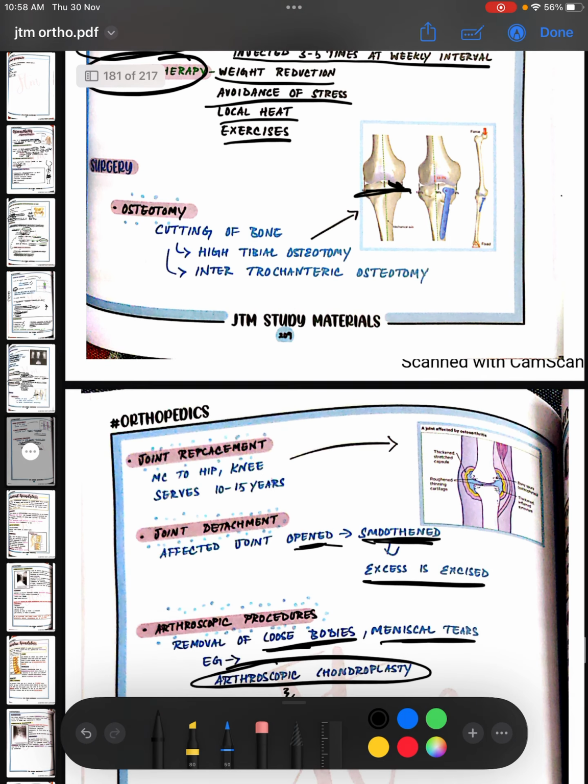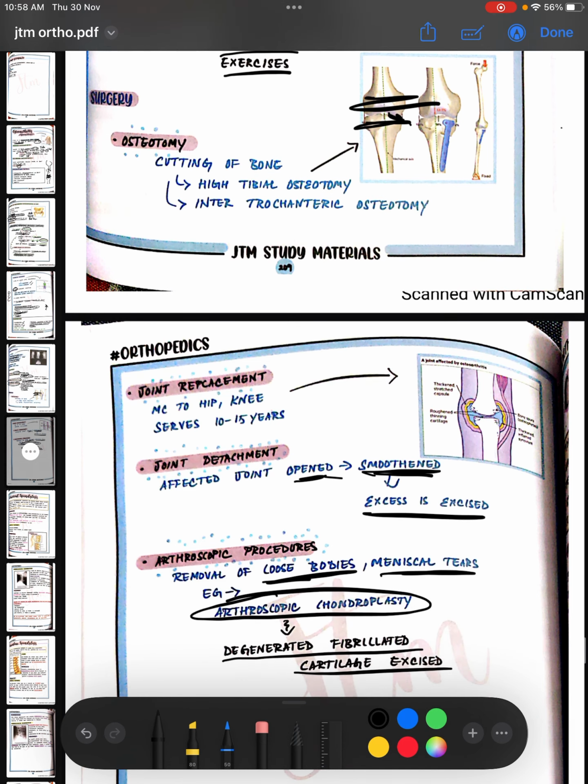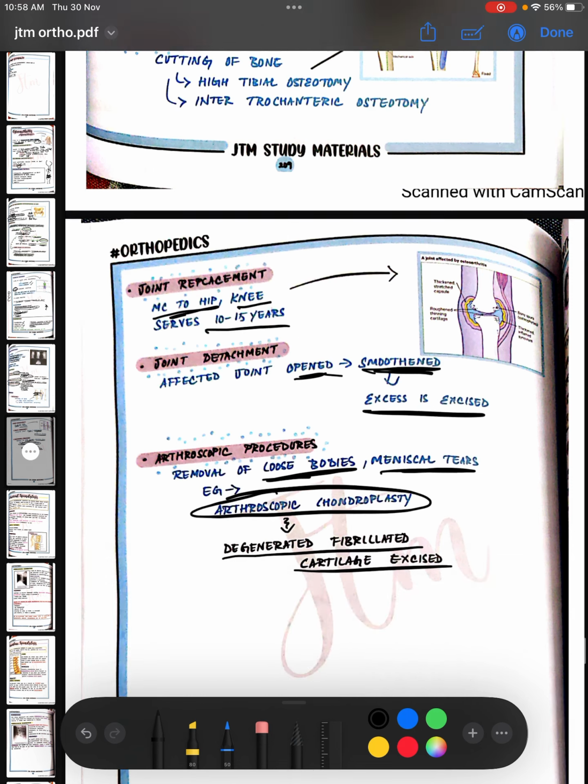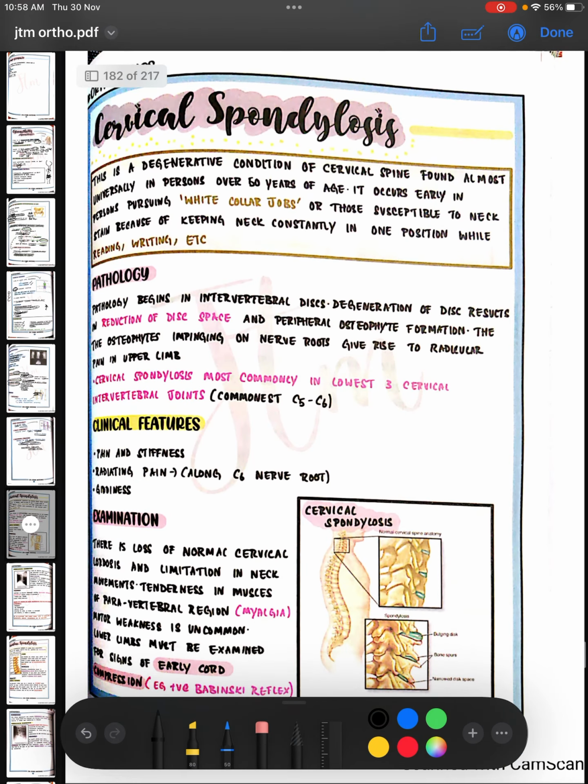Next, you can also go for joint replacement, most commonly hip and knee, which serves for 10 to 15 years. Then moving on to cervical spondylosis, it is a degenerative condition of the cervical spine found almost universally in patients over 50 years of age. It occurs early in persons pursuing white collar jobs, so they're susceptible to neck strain because they constantly keep the neck in one position while reading, writing, etc.